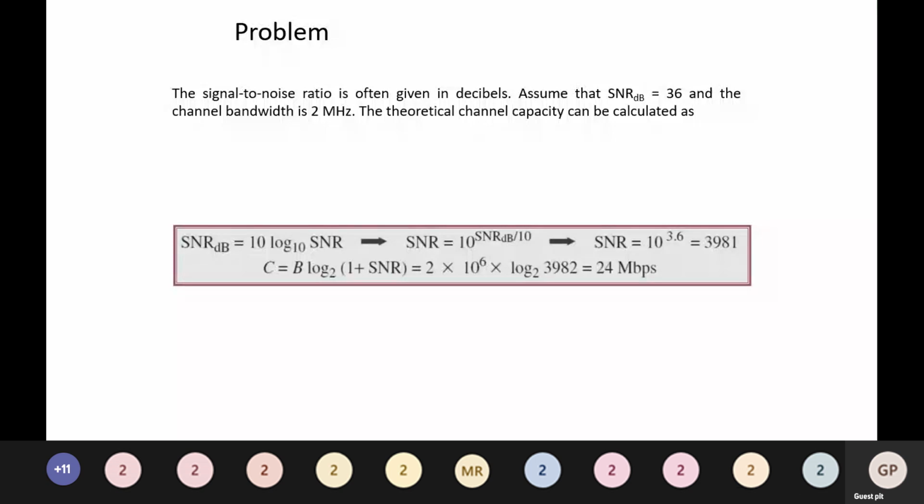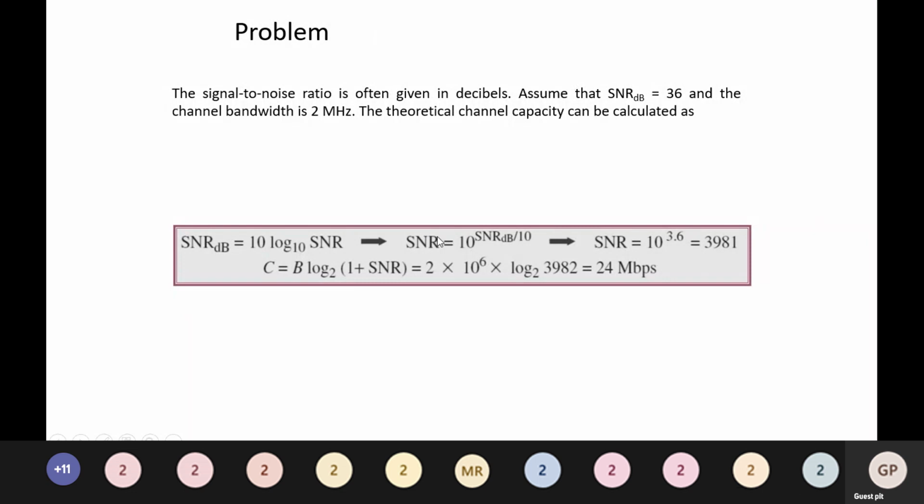So this is the next problem which we are going to see. Signal to noise ratio in decibels is equal to 10 log base 10 of signal to noise ratio. So now we take the anti-log.